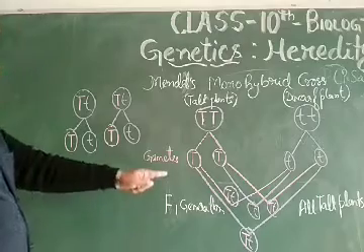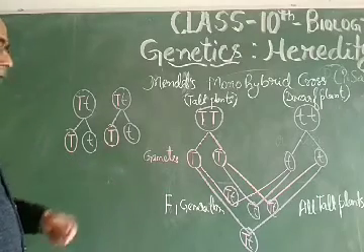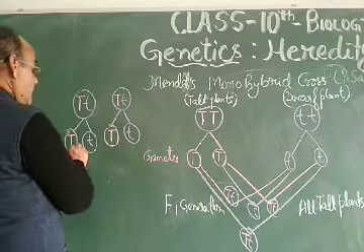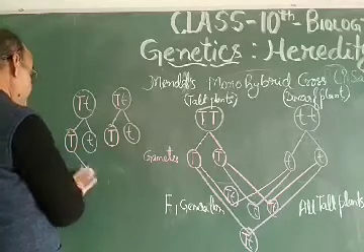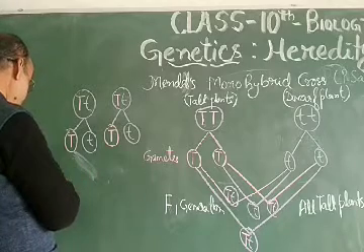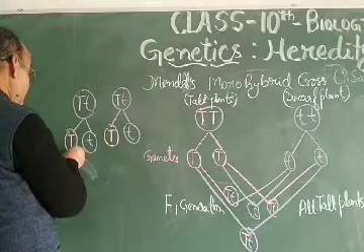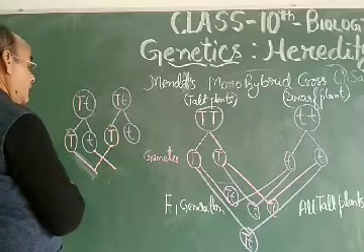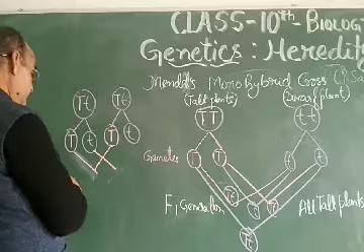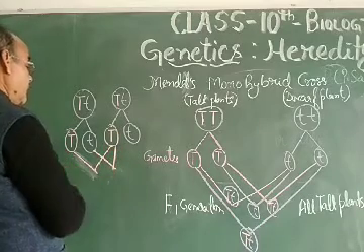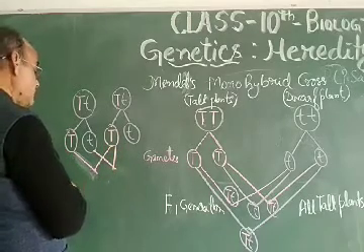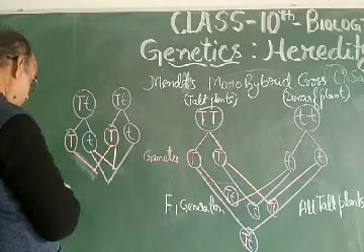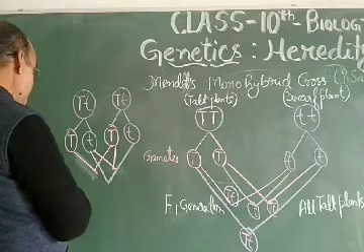So in the F1 generation all plants are tall but hybrid, and in the F2 generation, this tall plant's gamete gets crossed with this, and this with this. One more chance is there.